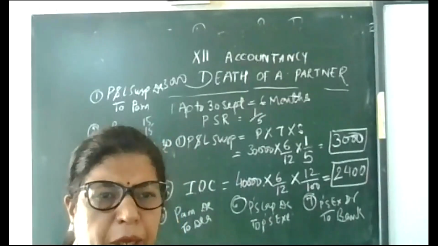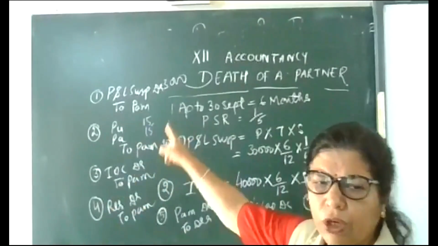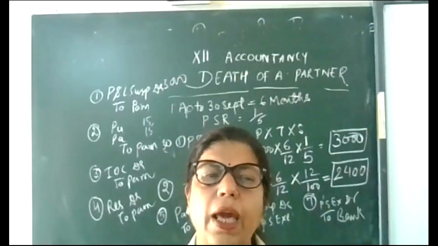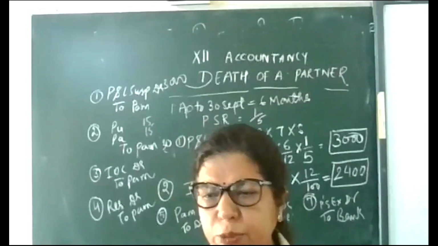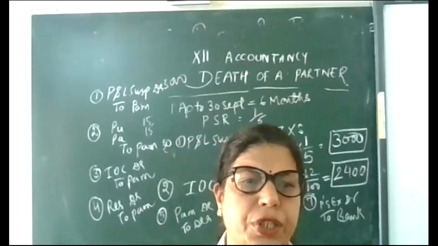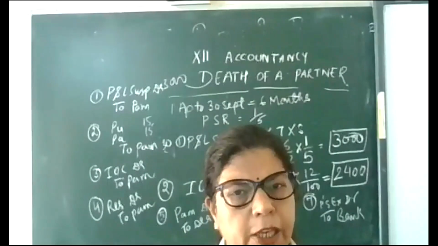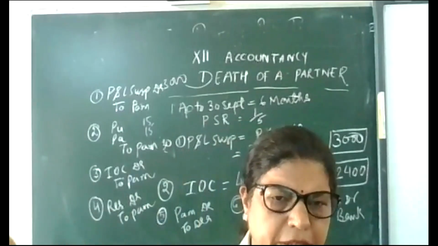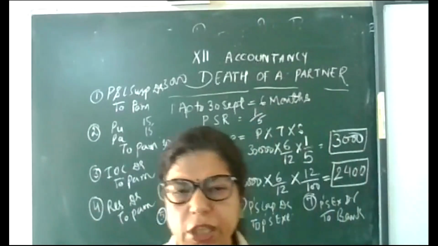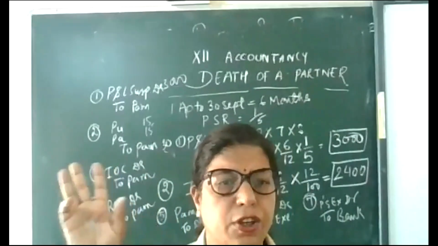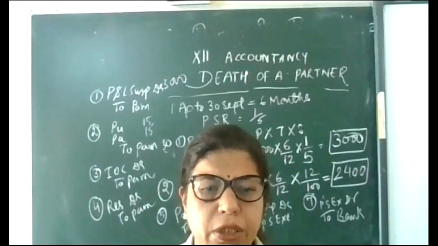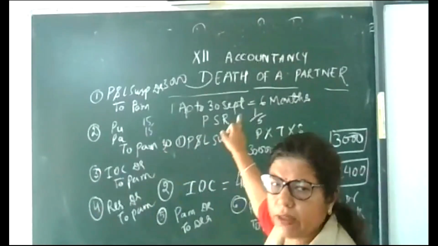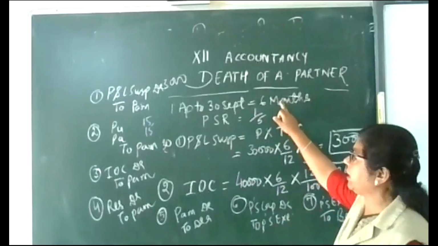So children, maybe the question will come on the basis of general entries. But general entries are same as retirement because I explained all the things at the time of retirement. So general entries will be same. But only two things you have to keep in mind, which I am explaining for many days. You have to calculate the months or days or weeks given in the question, and next is the profit sharing ratio of the deceased partner. These two things we have to calculate carefully.